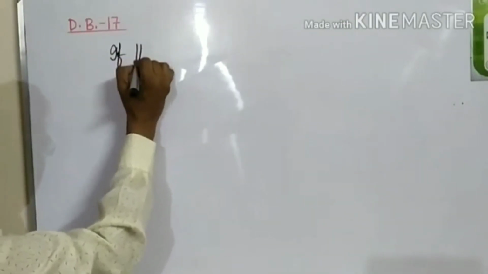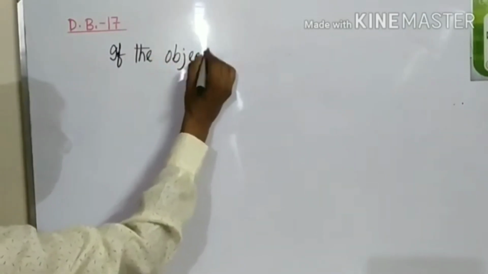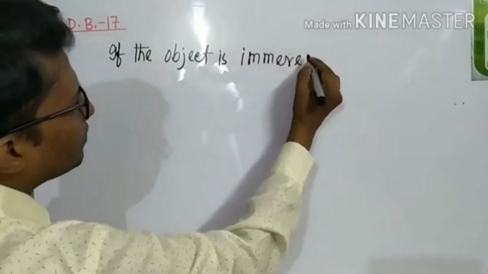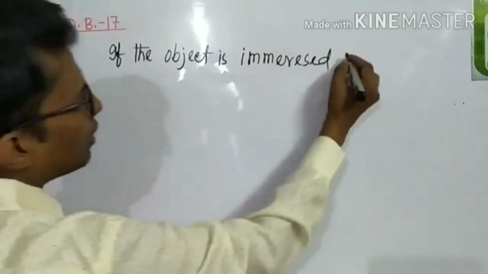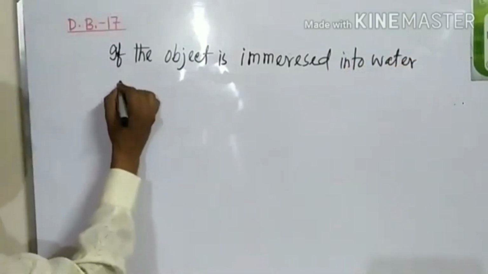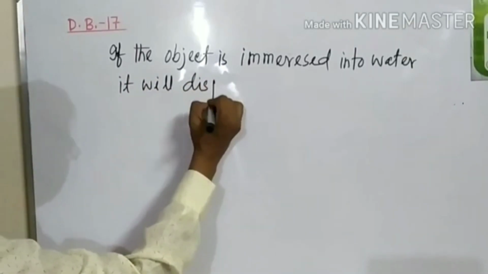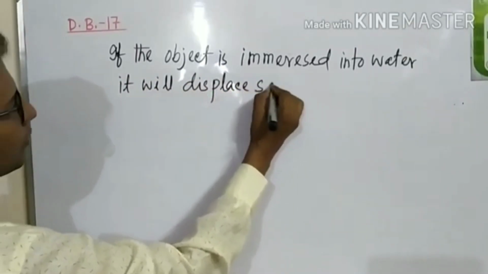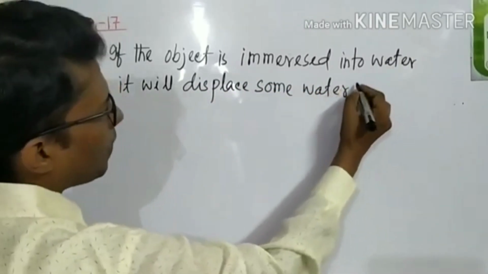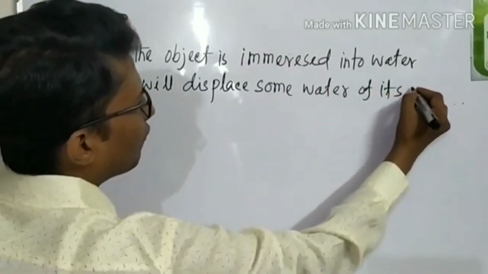If the object is immersed into water, it will displace some water of its volume.